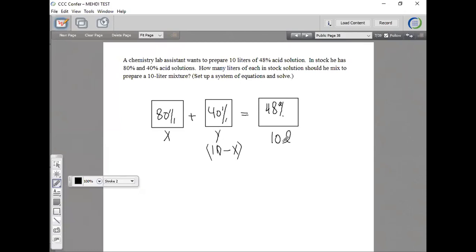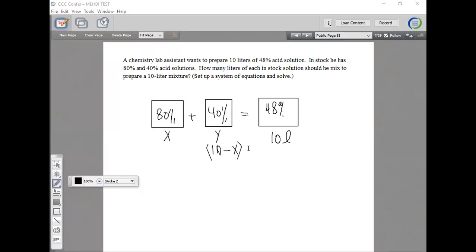If I use X liters here, the rest must come from this bottle. Does that make sense? If I use 5 liters here, I cannot go over 10, so the rest must be 10 minus 5, which is 5, half. Okay? If I use 9, that would be 10 minus 9, so I put 1.